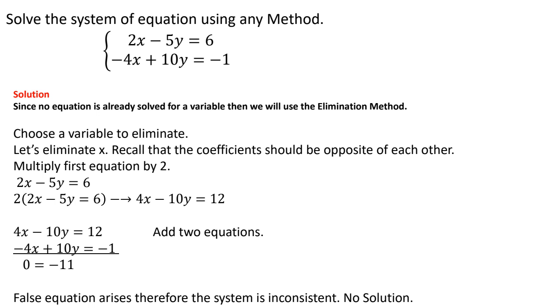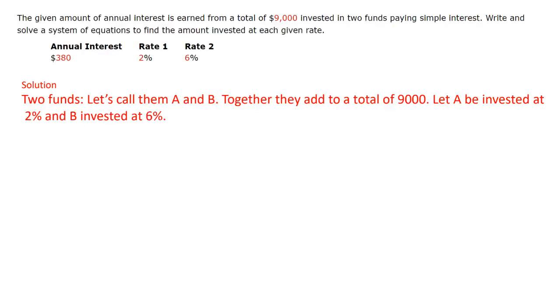But let's see if we do an example of this. But again, on this particular one, the answer would be no solution because if I were to put these into slope-intercept form, you would see that these two equations have the same slope but different y-intercepts. And that's the definition of parallel lines, meaning these two lines will never intersect. Okay. All right, so let's look at a word problem that deals with systems.